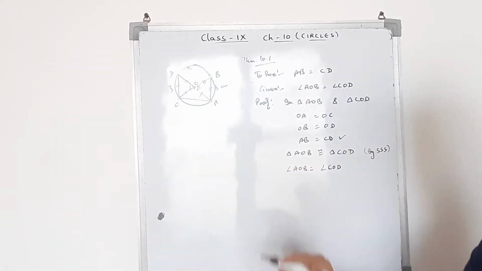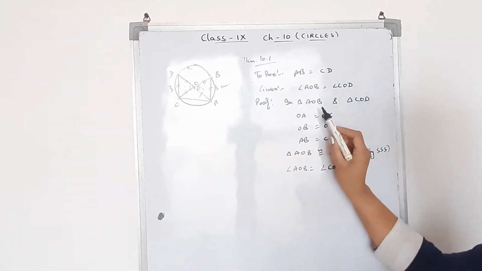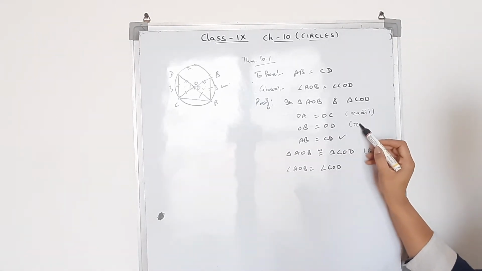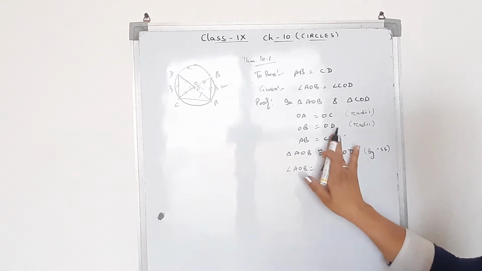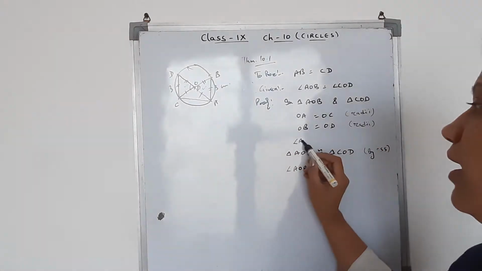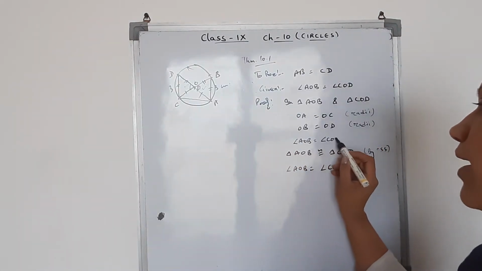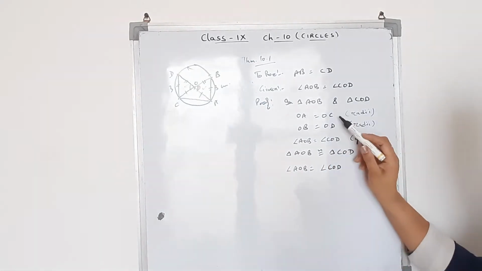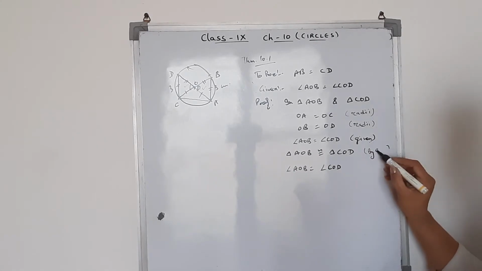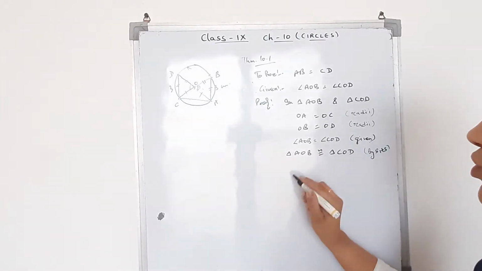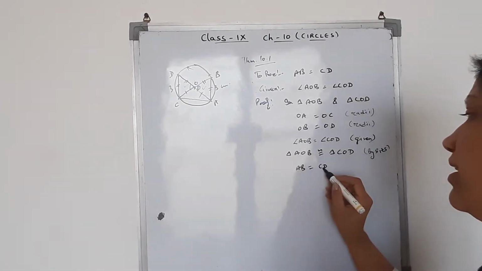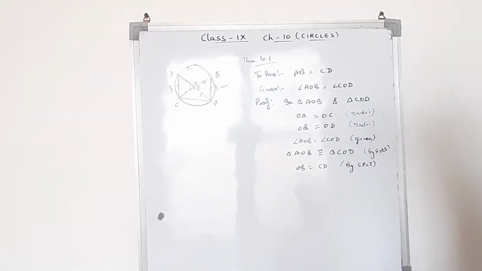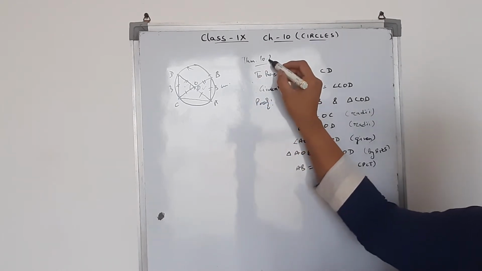So what we will do, we will take again these two triangles. In these two triangles they will be radii, and in the place of this we will take angle AOB is equal to angle COD, given. So what can we say? We can say by SAS the triangles are congruent, so AB is equal to CD by CPCT. This is done, theorem 10.2.